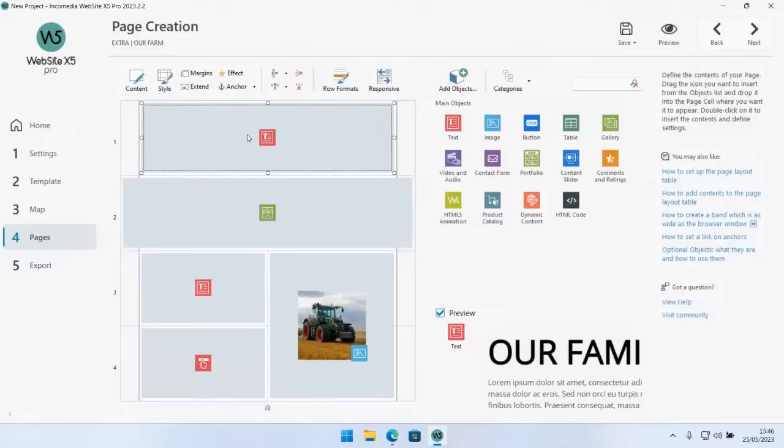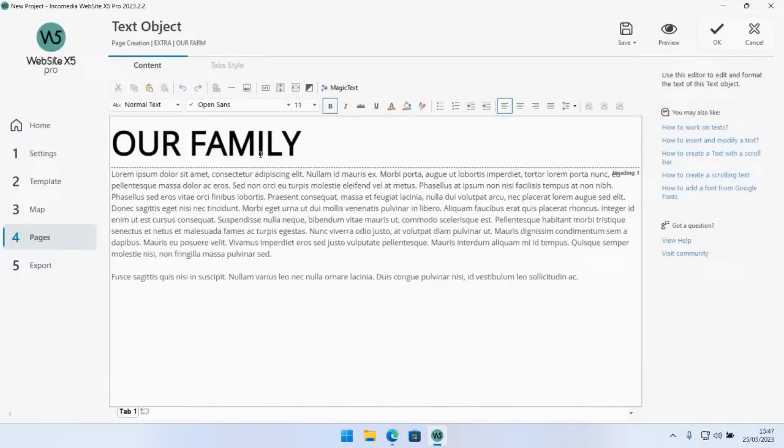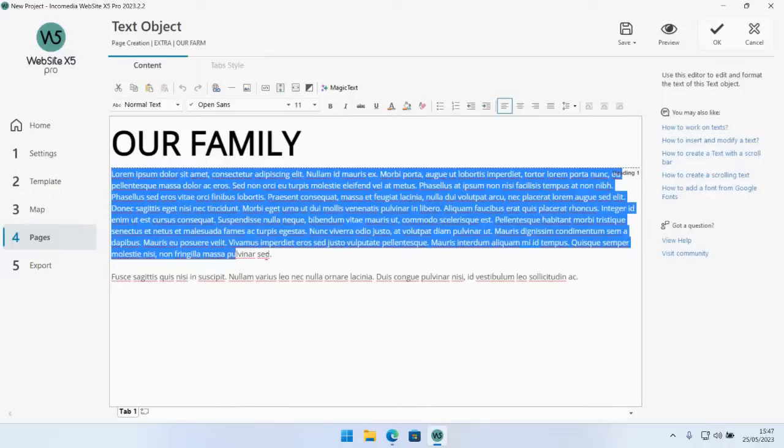But of course, the AI can also be used in other places. As I mentioned at the beginning of the webinar, you can use it to produce text, for example, in a text object. You can use it to write blog articles. You can use it to describe your products in the e-commerce. So now we're going to be taking a look at the text object right here. So we're going to be leaving the title that says our family, and we're going to be deleting the rest.